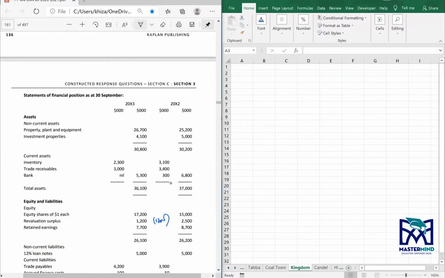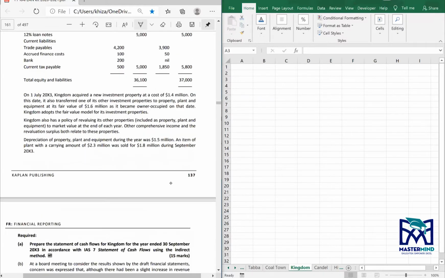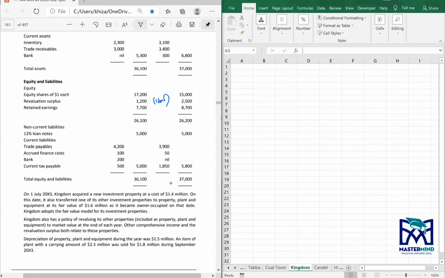That means probably there's no transfer of excess depreciation because we've tied the figures now. Depreciation of property, plant, and equipment during the year was $1.5 million. An item of plant with a carrying amount of $2.3 million was sold for $1.8 million during September 2023. So that is the only adjustment you have, right? So you can easily work out the figures.